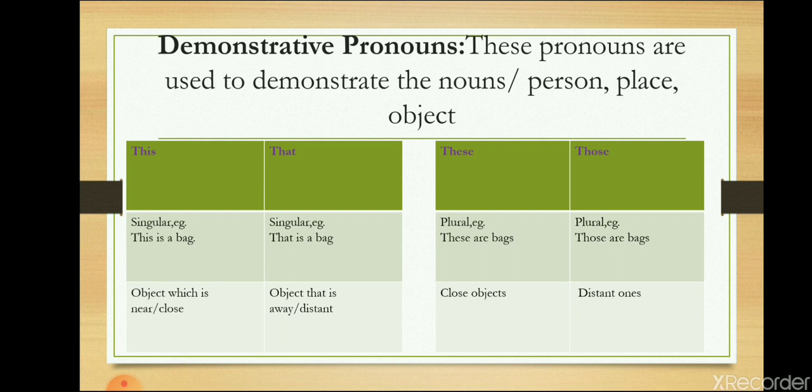Now demonstrative pronoun. These are the pronouns which are used to demonstrate the different nouns, that is person, place and object. This, that are the singular pronouns. This is used to indicate the objects which are close or near. However, that is a pronoun used to indicate the objects which are at distant place. Then these, those are also pronouns used to indicate the plural nouns, the persons, places and objects. These is used to indicate the objects which are close. However, those pronoun is used to indicate the nouns which are away.